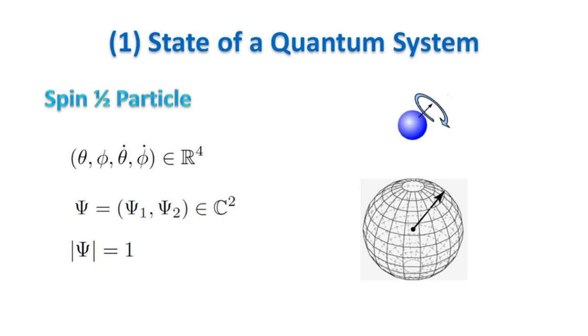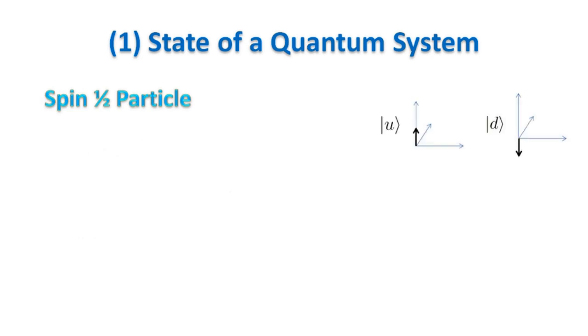However, we want also the wave function to be normalized to 1, which removes one data, and we said that two states that differ by a phase are equivalent, which makes one data redundant. Since the wave function is a vector, we need to choose a basis for the underlying Hilbert space. A common choice is to measure the spin with respect to the z-axis. In this case the basis is given by the two orthogonal vectors spin up and spin down. The two complex numbers of the state are therefore its components with respect to this basis.